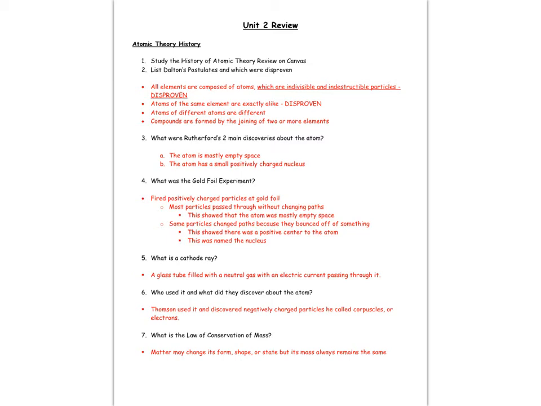Who used it, and what did they discover about the atom? We know that Thomson used the cathode ray tube experiment, and it helped us understand that there were subatomic particles within the atom, or things smaller than the atom itself, and that the atom was divisible. At the time, Thomson called electrons corpuscles, but it has been renamed to electron. The law of conservation of mass states that mass cannot be created or destroyed. So it's always being transferred, but never created nor destroyed.